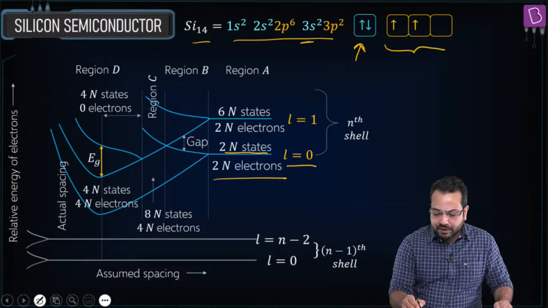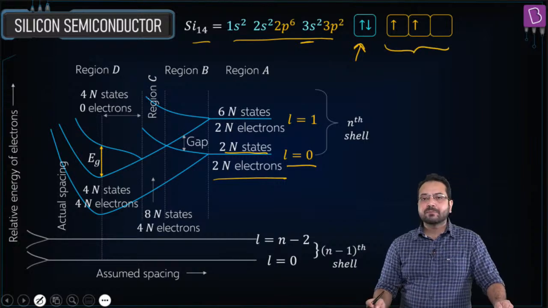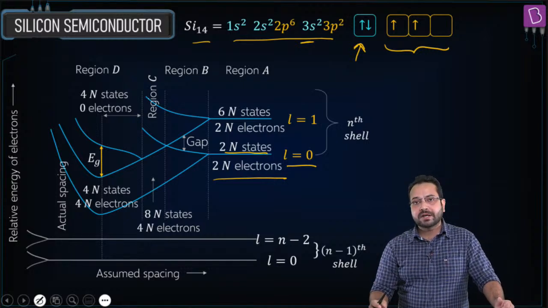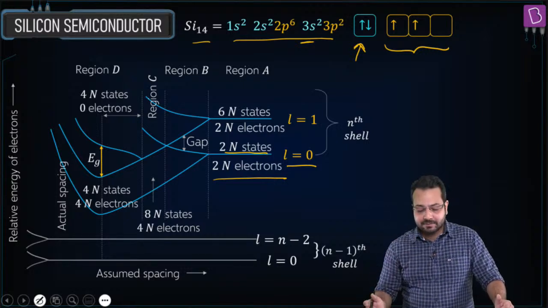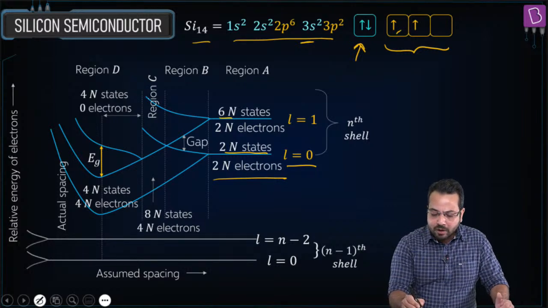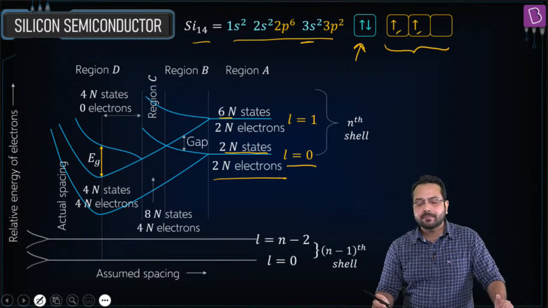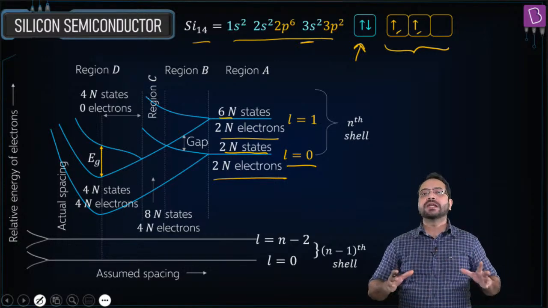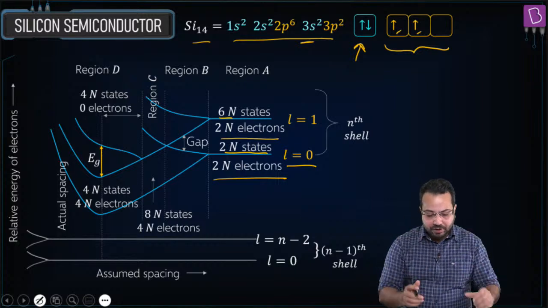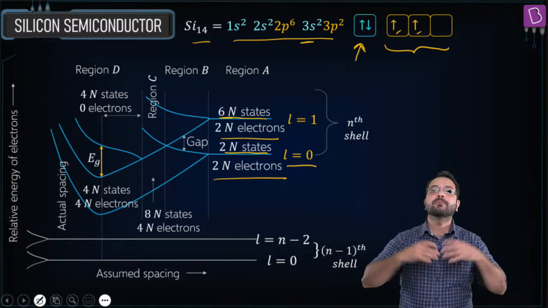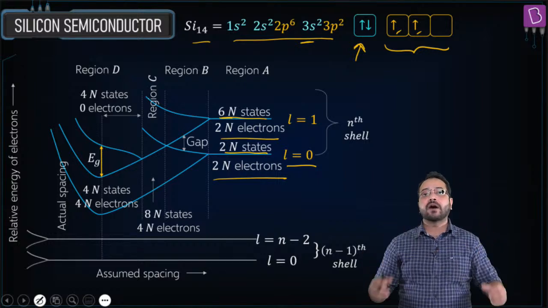Similarly, for the p shell there can be 6 states for the p orbital, and if there are n atoms, then there can be 6n states. But how many are filled up? Only 2 are filled up. So how many electrons are there? There are 2n electrons for the p shell. You can notice that for all these 6n states, the energy level is the same because the atoms are isolated, they are far away.